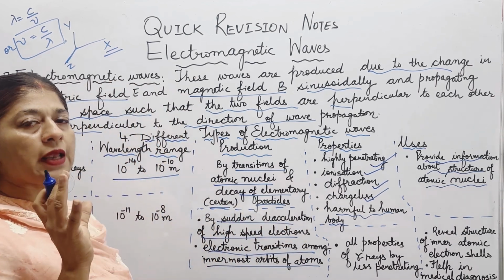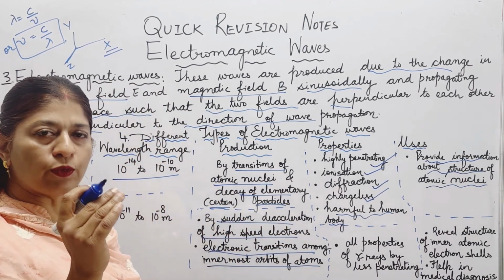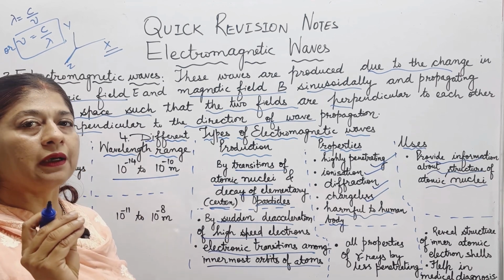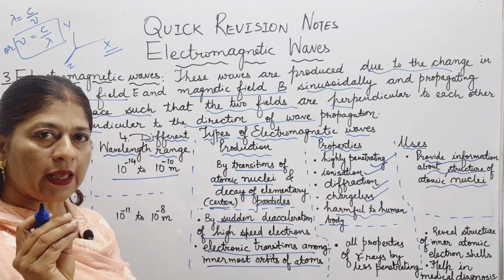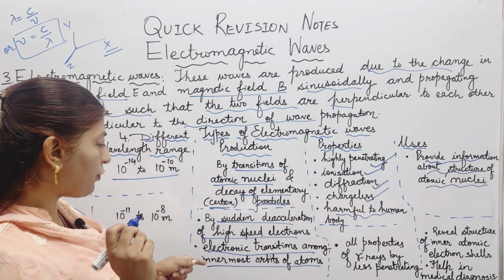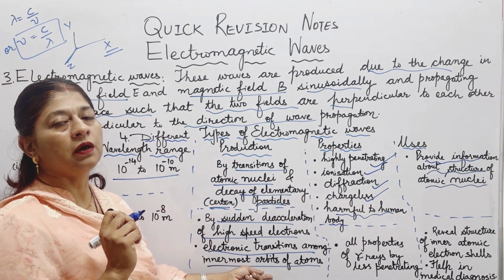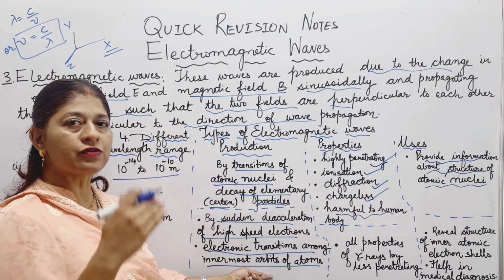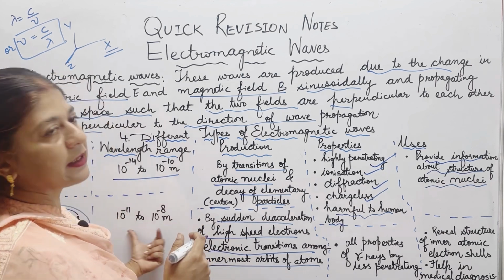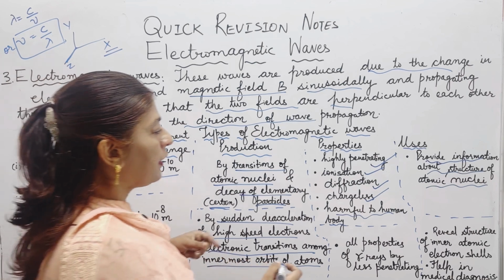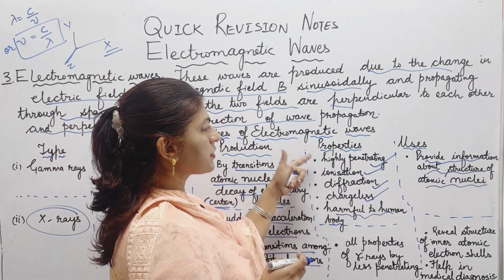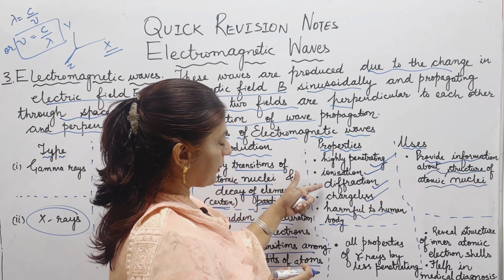The outermost electrons of the atom, during transition, will emit rays having quite less energy. But if we are talking about the innermost electrons of the atoms, when the transition takes place there, then the X-rays will be produced. They have all the properties of gamma radiations: penetrating, ionization, diffraction.